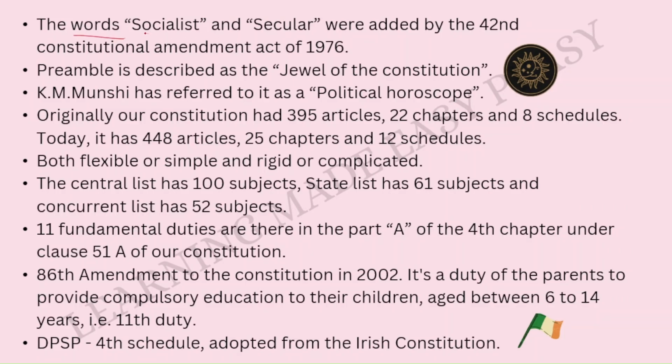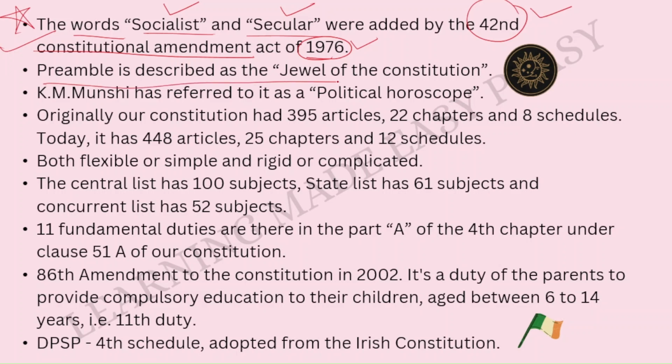The words socialist and secular were added by the 42nd Constitutional Amendment Act of 1976. So originally the preamble and the Constitution of India did not have these words socialist and secular. These two words were later added to the Constitution of India by the 42nd Constitutional Amendment Act of 1976. So the words that were later added, the number of the Constitutional Amendment Act, and the year, that is 1976, all these things are really important. So please remember them.